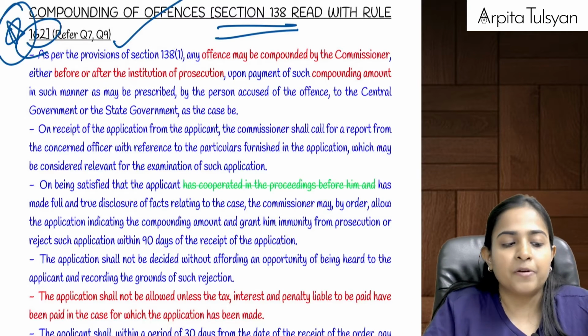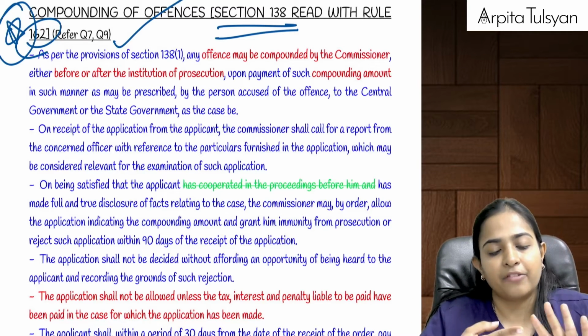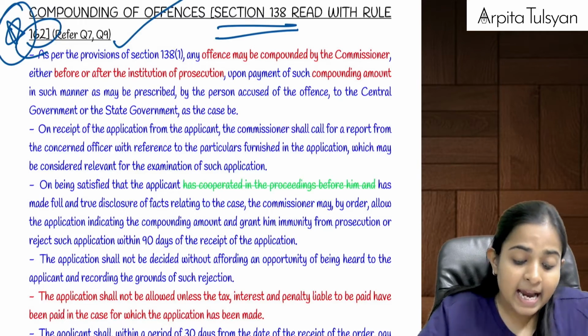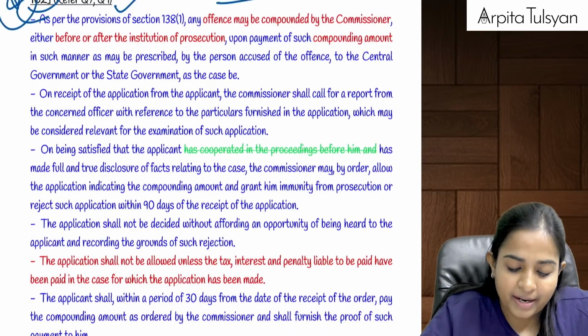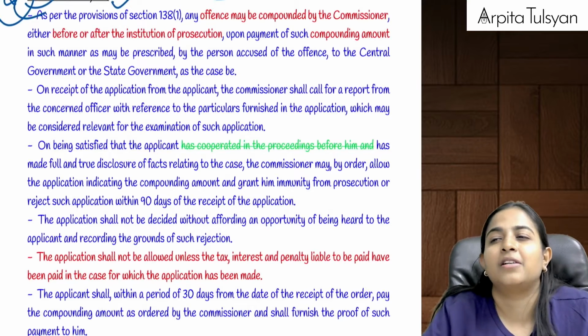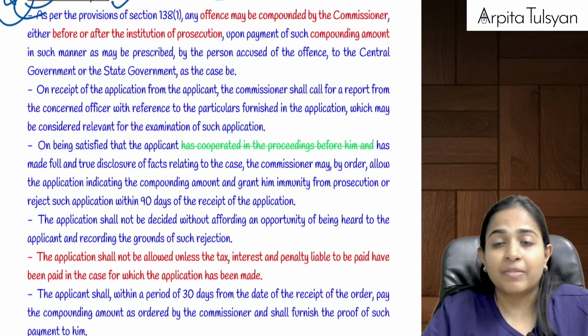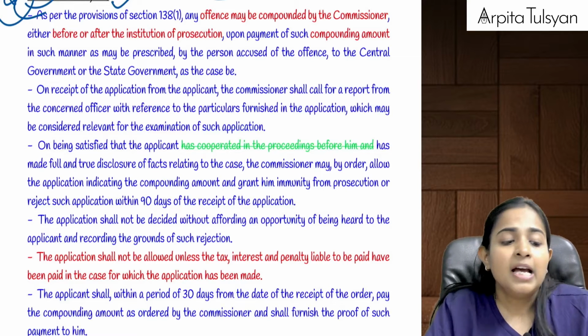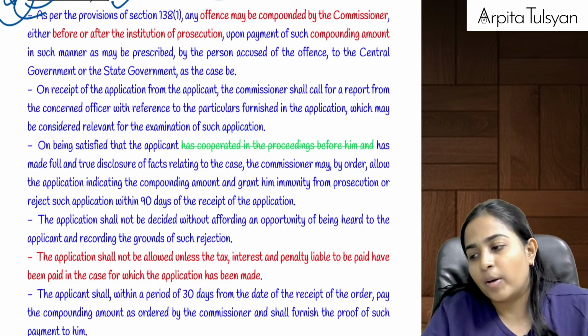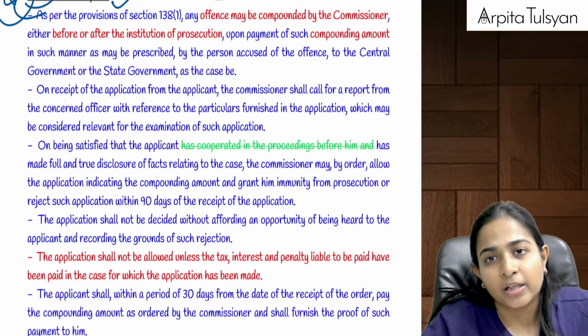So that person, after making tax payment, penalty payment, and interest payment, can go and make an application to the commissioner that, sir, please, I am ready to disclose all the facts, sir, I am ready to give you all the necessary information, sir, I request you to please do the compounding of my offences, I don't want to go to the jail.